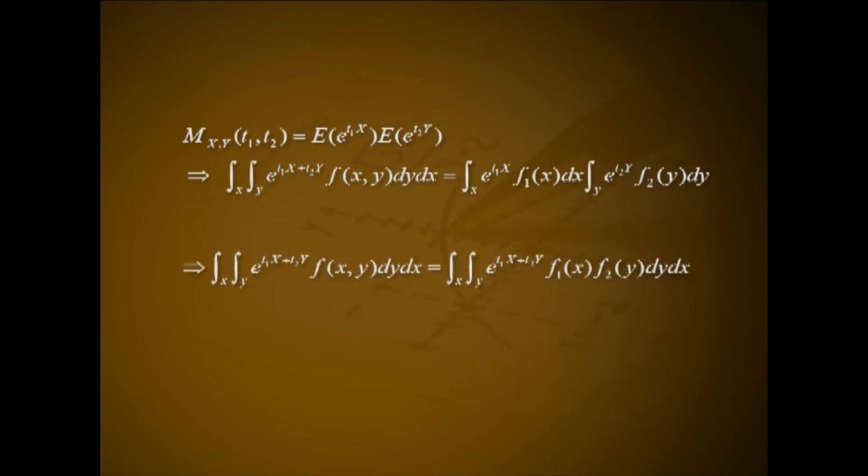This implies integral over x integral over y e raised to t1x plus t2y f of xy dy dx equals integral over x integral over y e raised to t1x plus t2y f1 of x into f2 of y dy dx. This implies f of xy equals f1 of x into f2 of y. This implies x and y are independent.